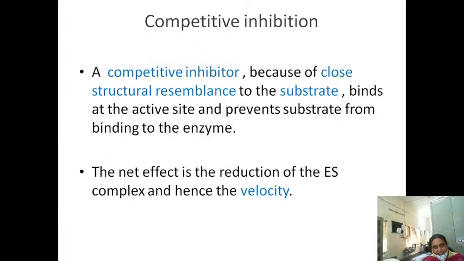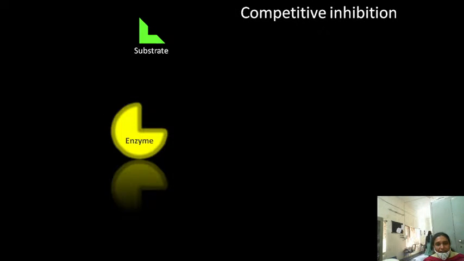Okay, why it is called competitive inhibition: because of the structural similarity, a competition occurs between the substrate and the inhibitor for binding to the active site. Because of the structural similarity, there is a competition between the substrate and inhibitor for the binding of the active site. That's why this is called competitive inhibition. Okay, now look at this picture.